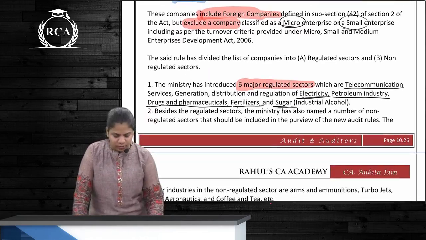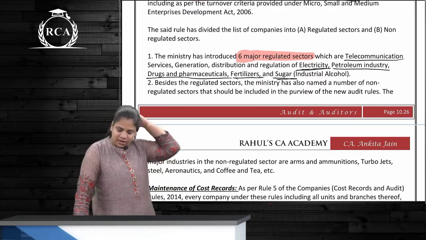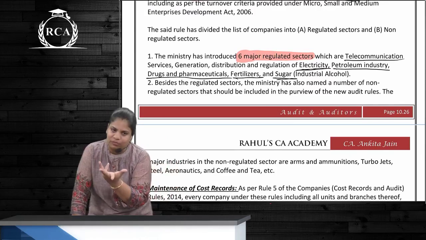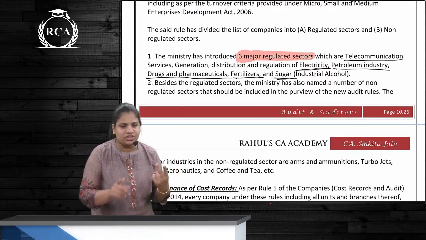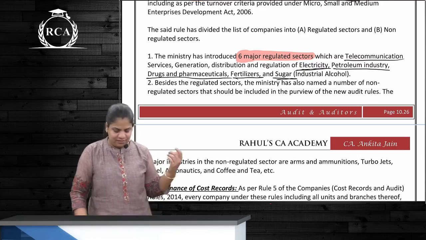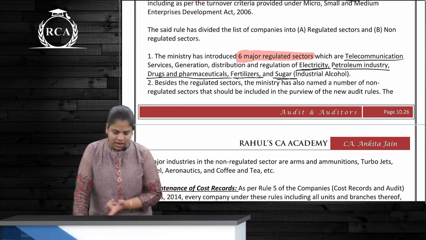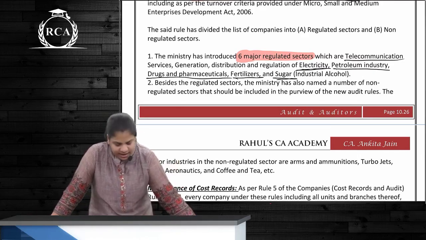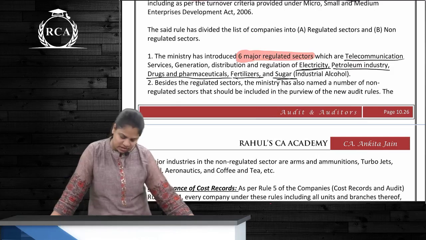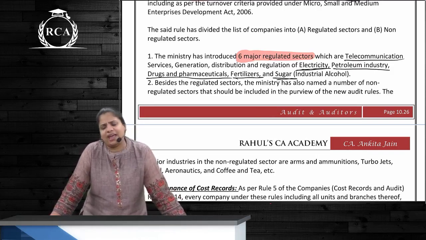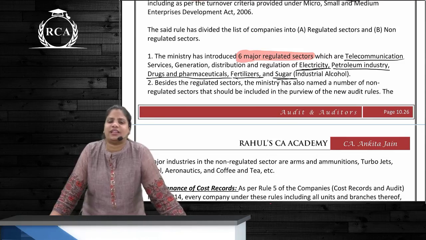Correct? Now, what do you mean by regulated sector? Regulated sector means any company engaged in these 6 types of works. What are they? Telecommunication, electricity, petroleum, drugs and pharma, fertilizers and sugar, which is industrial alcohol. Do you remember this? Anything related to electricity, which is generation, distribution or regulation of electricity. So all these companies will be called as what? Regulated sector, and everything else other than these 6 will be called as non-regulated.